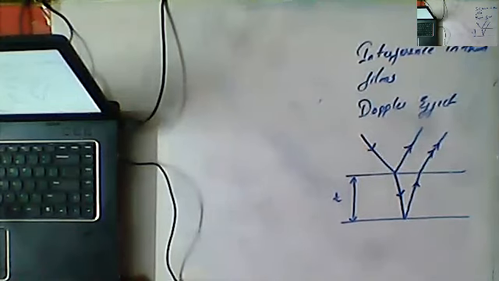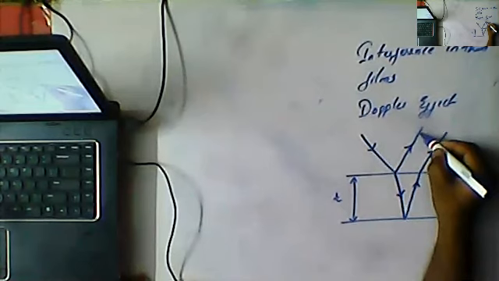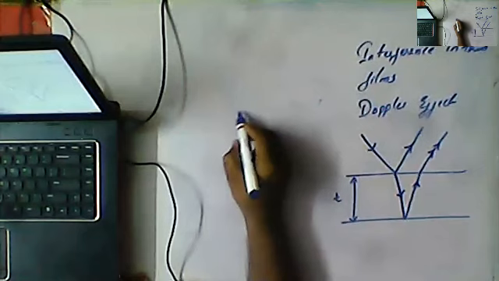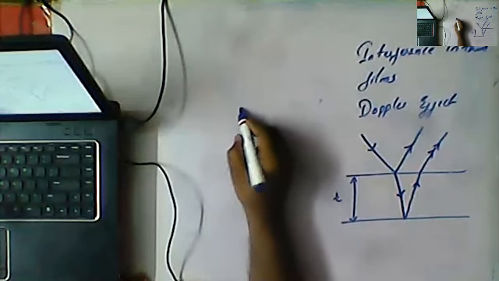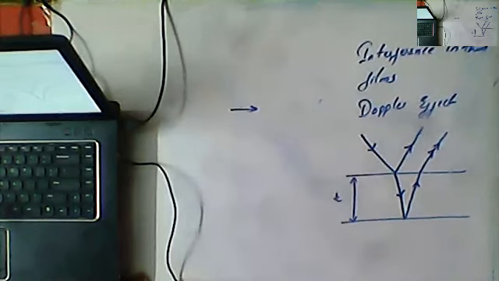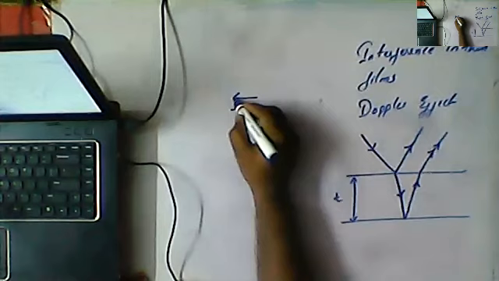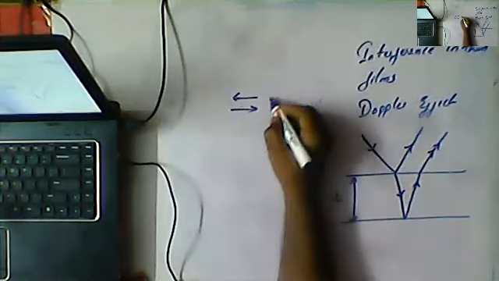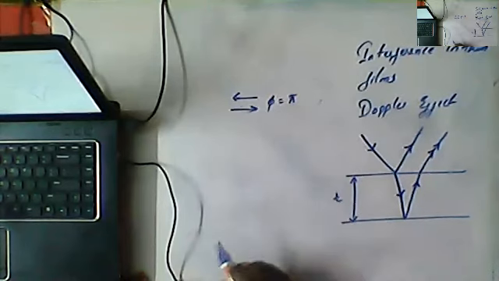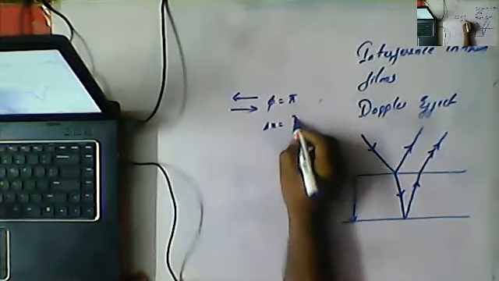But what are the points you need to keep in mind? Whenever light is traveling from rarer to denser, the reflected ray will have a phase change of pi or a path difference of lambda by 2.